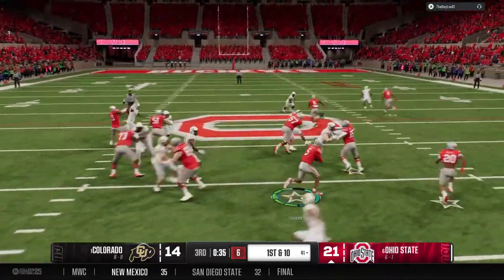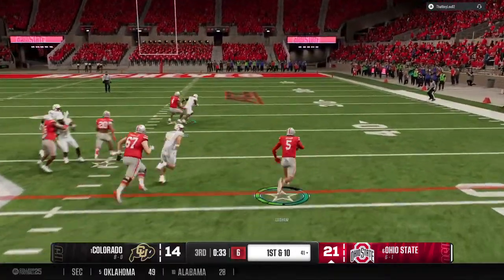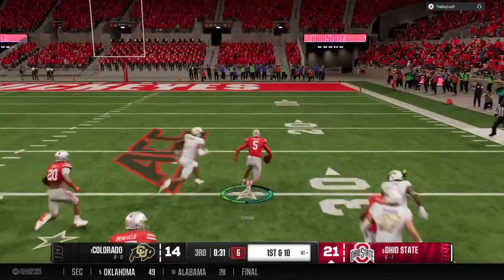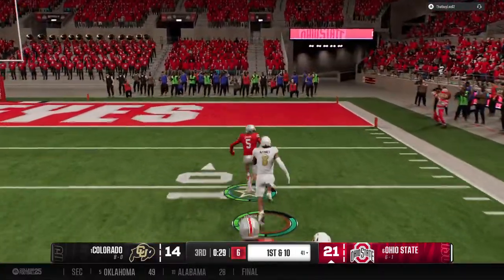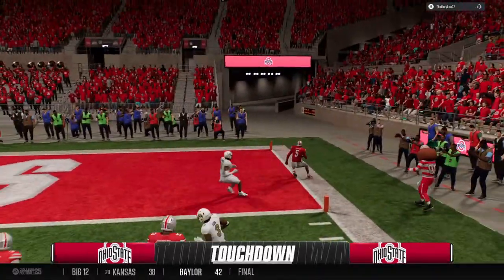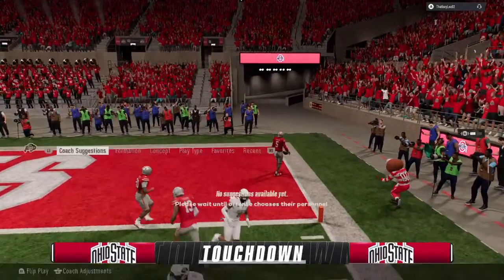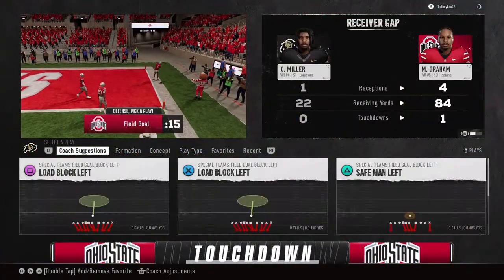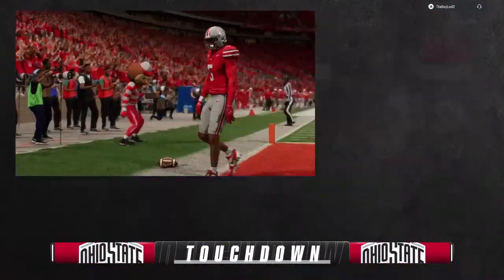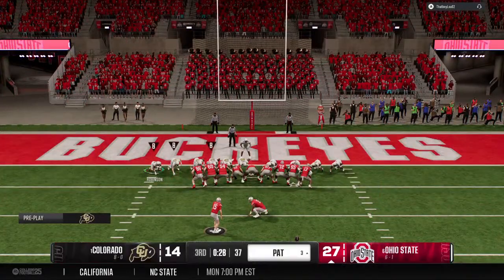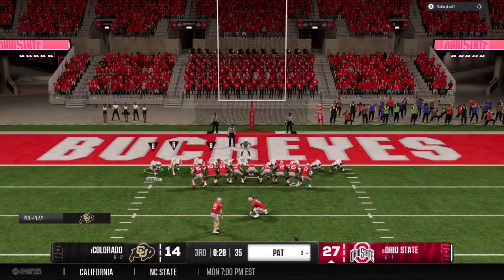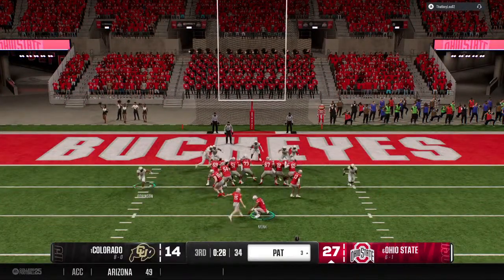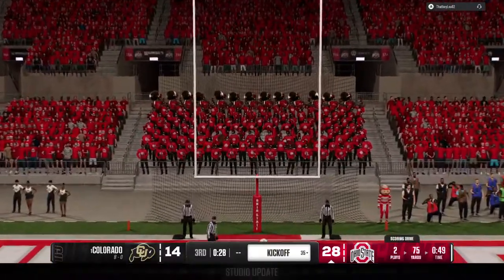They flip it to him on the jet sweep. He's past the 45. Oh, and he's in the clear now. It's a foot race. Touchdown, Ohio State. No chance to catch him. That's another passing strike from this quarterback. He is having himself a tremendous ball game. Boy, this guy just can't miss. Every single time he throws, it seems like he's coming up with another touchdown.